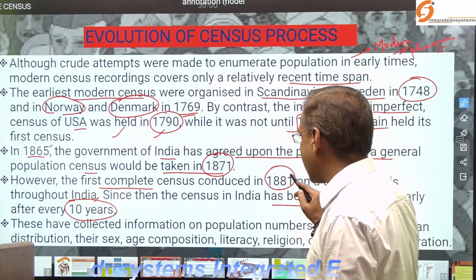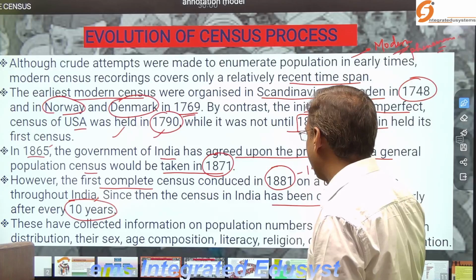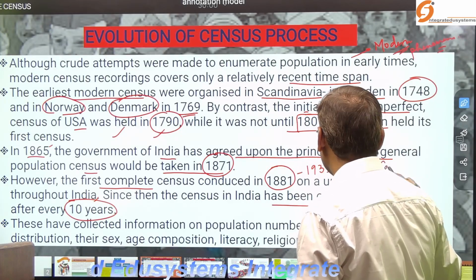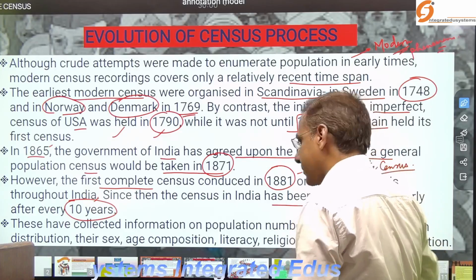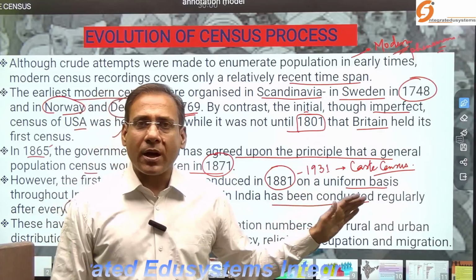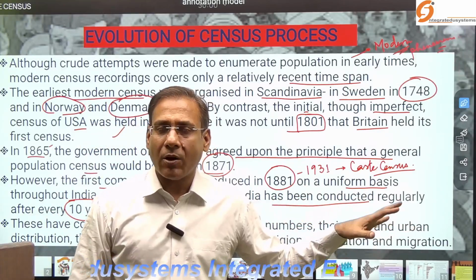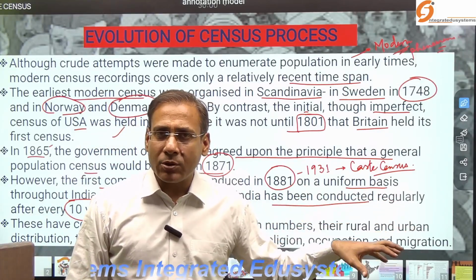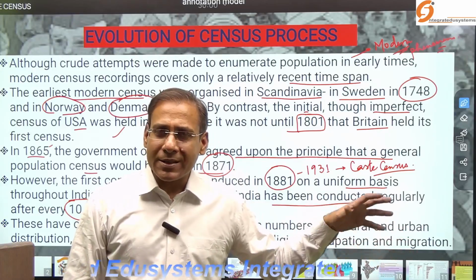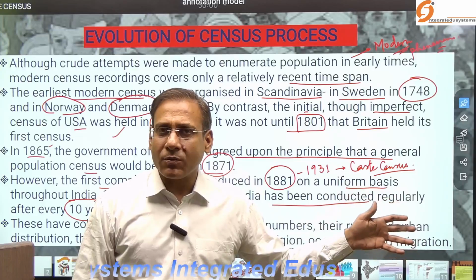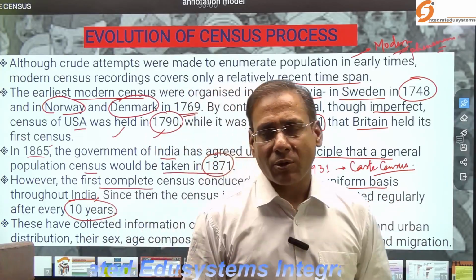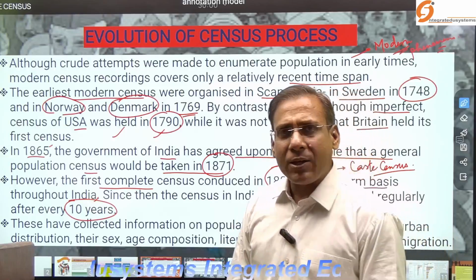So since 1881 till 1931, there was a history of caste census during the British period. Try to understand it. It was stopped after independence. Our political leaders decided not to conduct the caste census, and we need to understand why the government denied it. What was the reason during that period of time? You have to understand the political scenario of India.